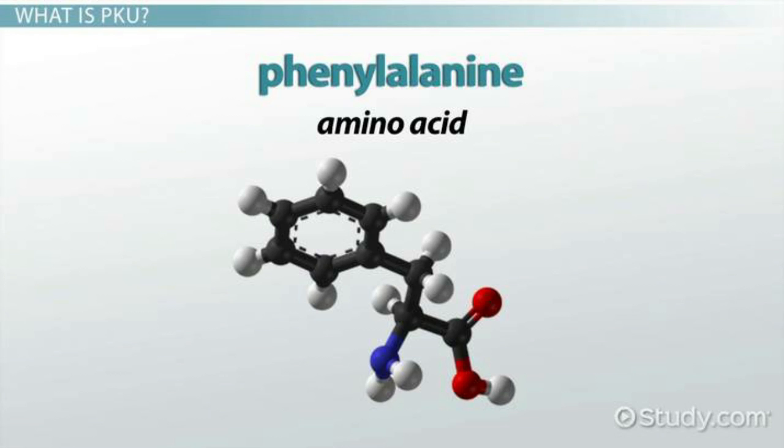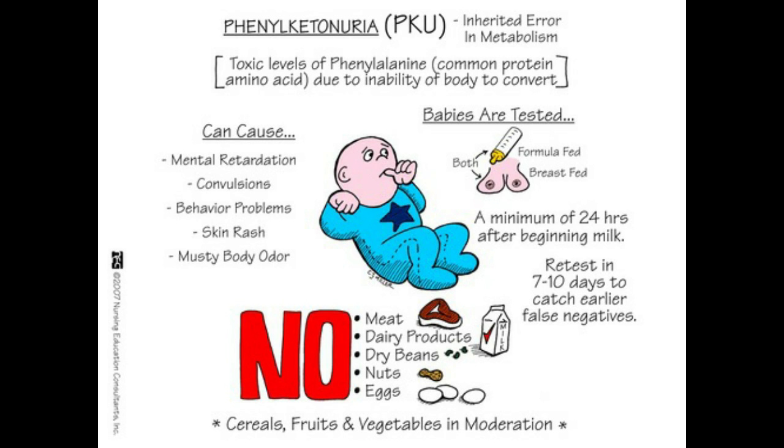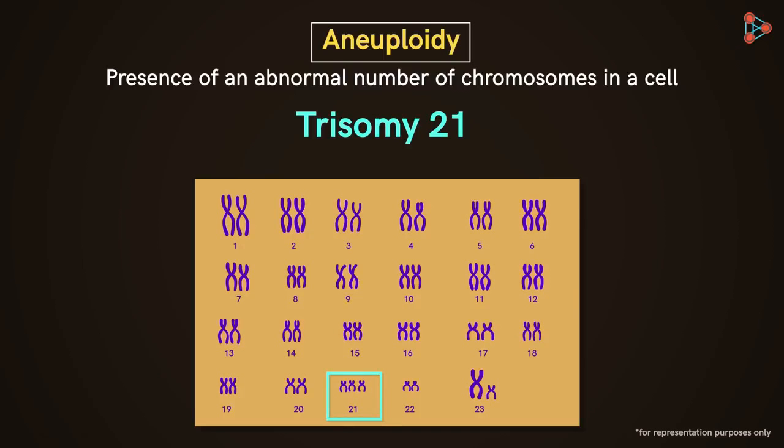In phenylketonuria, phenylalanine is not degraded because of the defective enzyme phenylalanine hydroxylase. Phenylalanine consequently accumulates in the cells, leading to mental retardation as the brain fails to develop in infancy. This disorder is because of a point mutation.